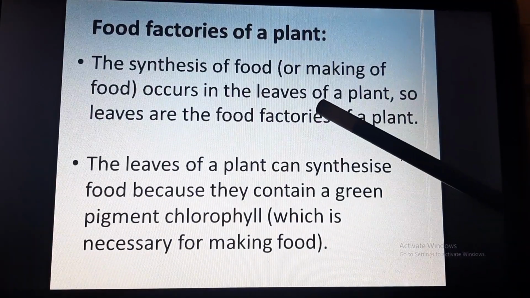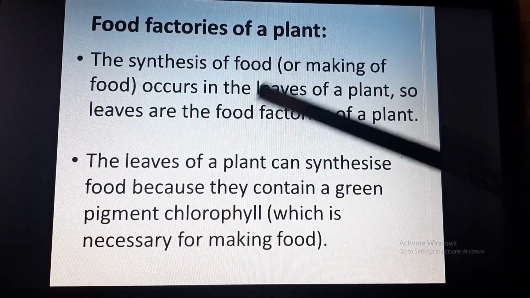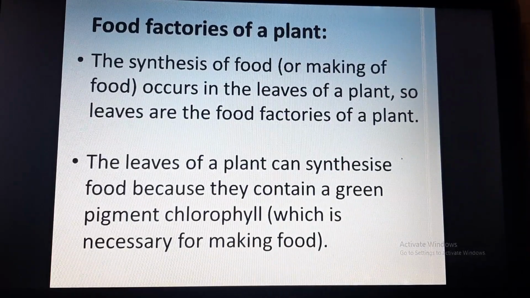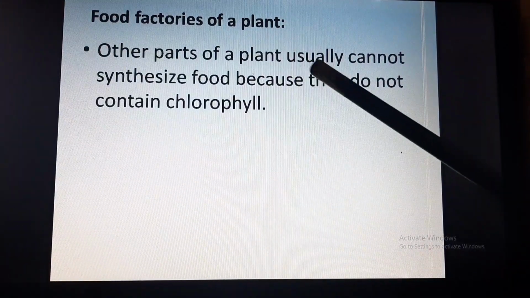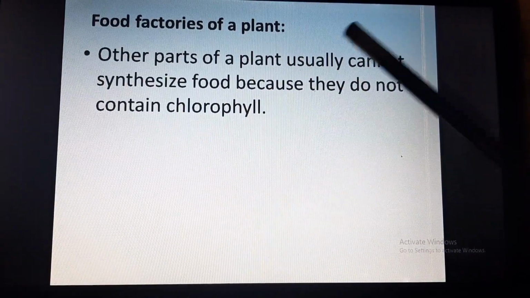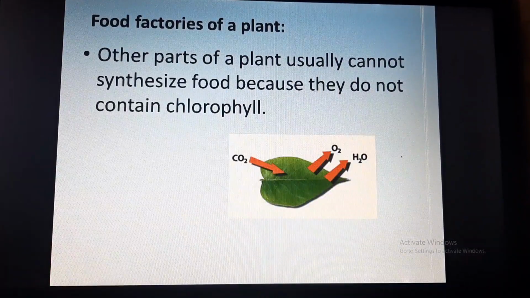That is why the leaves are looking green. Okay, so these leaves are called food factories of plant. Other parts of plant usually cannot synthesize food because they do not contain chlorophyll.